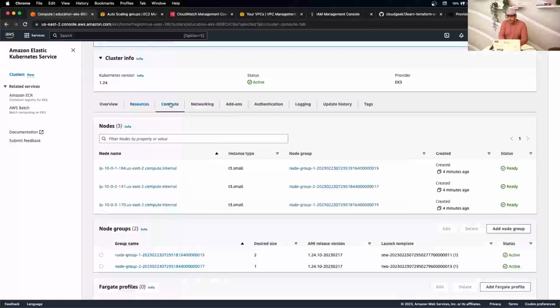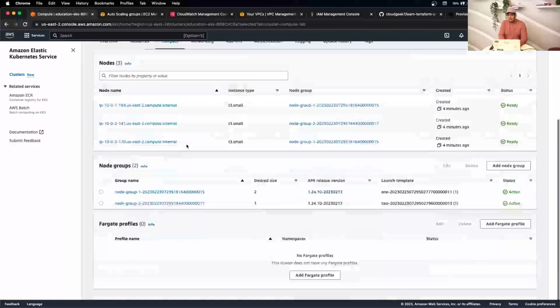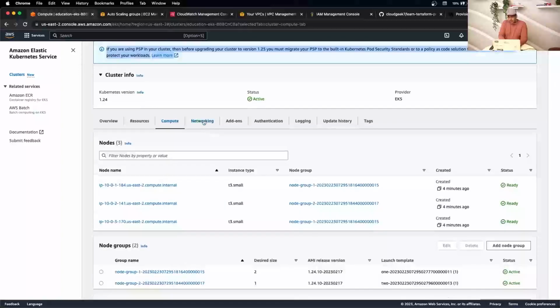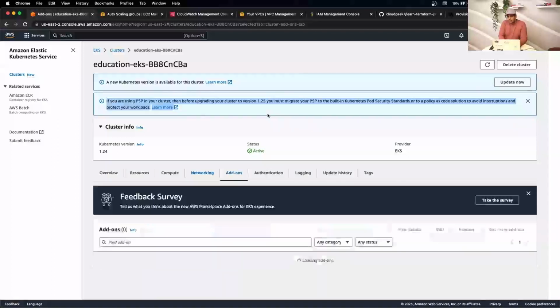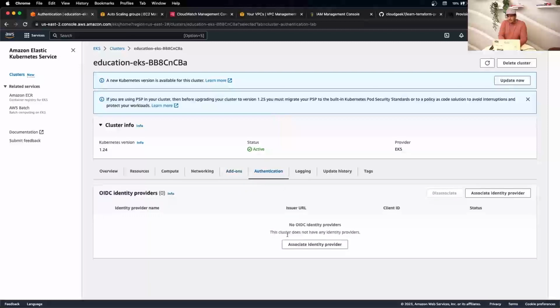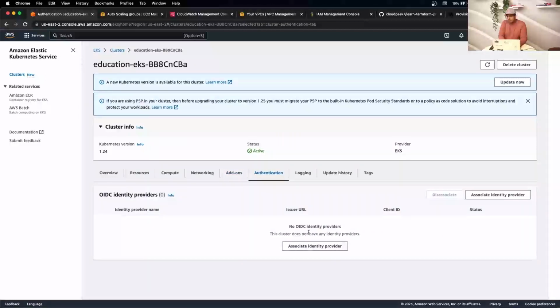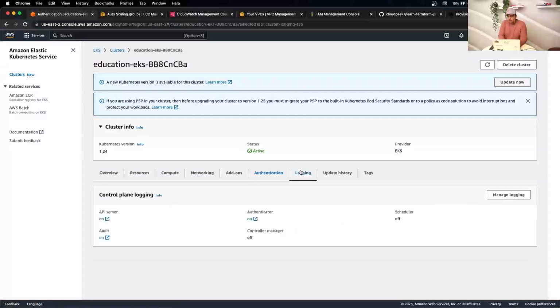All the pods you couldn't see in the past, now you can see, all the nodes, your compute, your network infrastructure, any add-ons you have, authentication, identity providers and external ones that you have. Logging: we turned on the API server and authenticator, so these logs you will be able to see in CloudWatch. You can also turn on controller and scheduler as well, and they will create extra log streams for them.